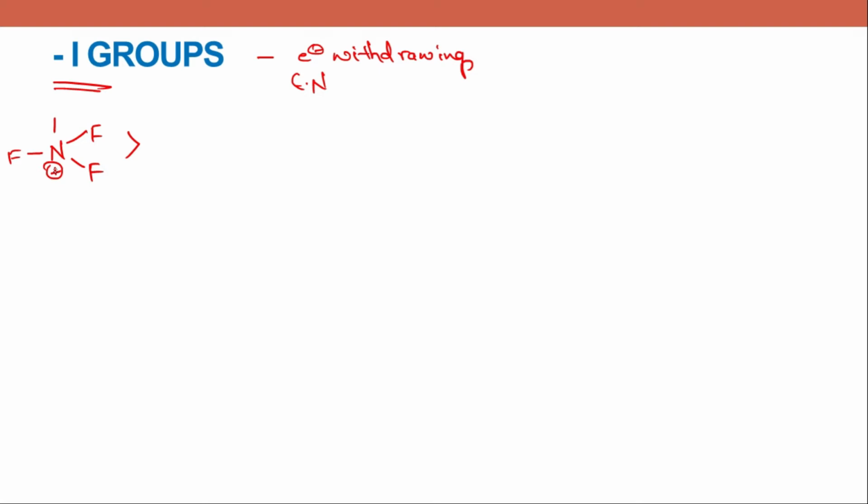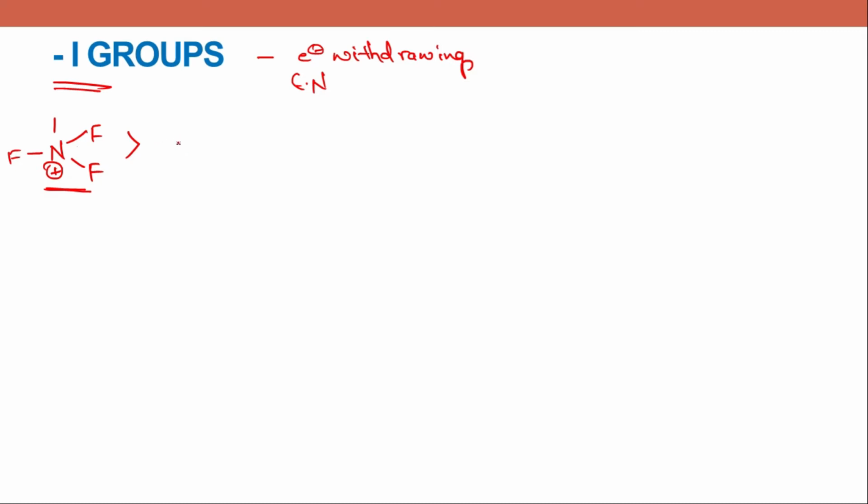So they withdraw the electrons from nitrogen. Already nitrogen here is electron deficient, and when the fluorine is also withdrawing electrons, this nitrogen seeks electrons. So this nitrogen withdraws the electrons from the carbon chain it is attached to. So this group has the highest minus I effect.